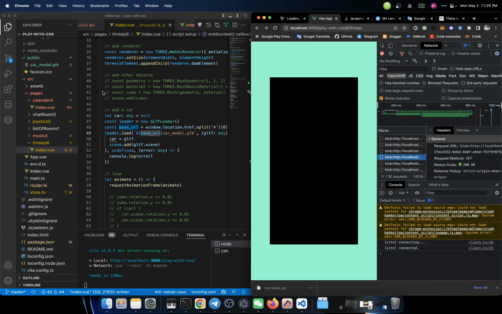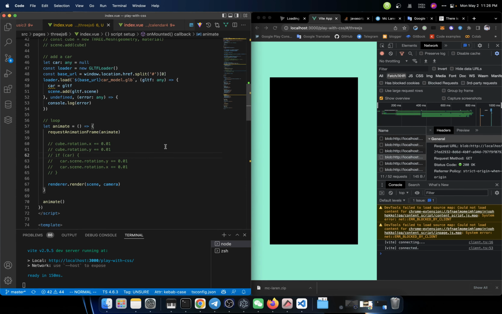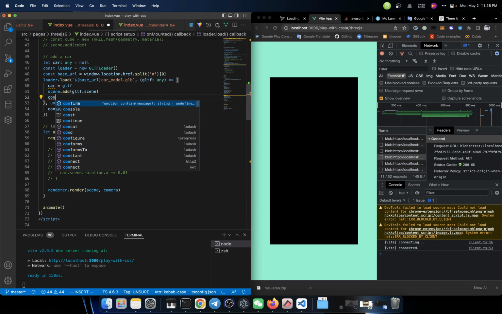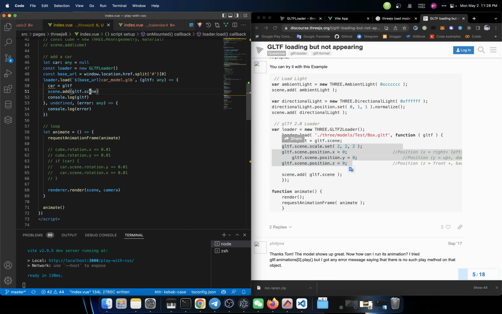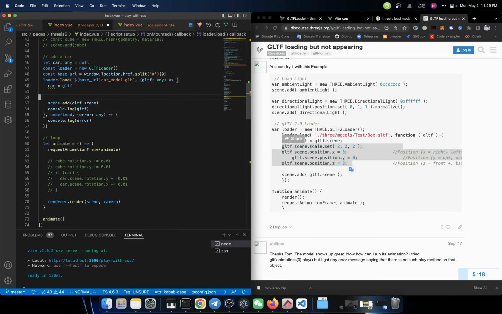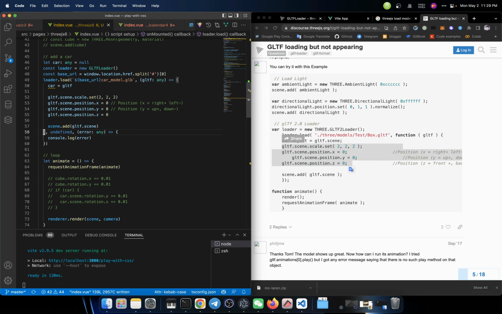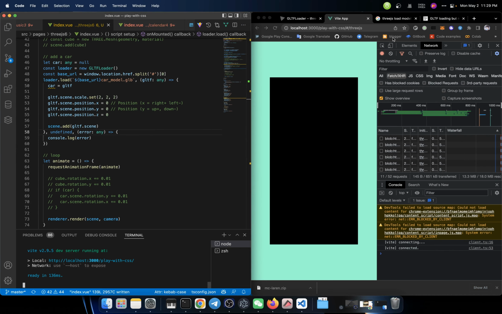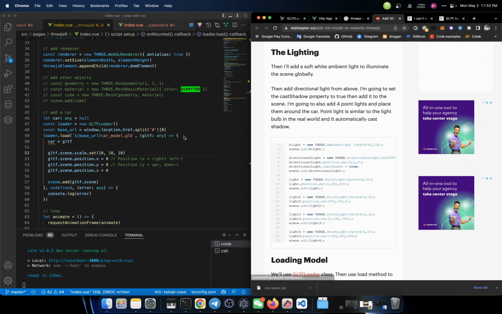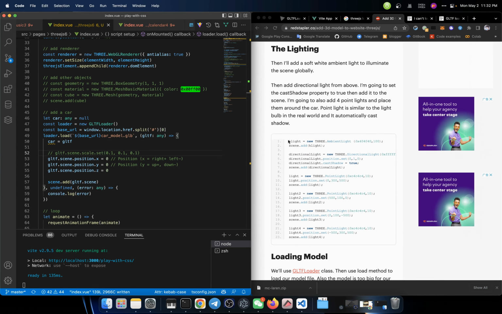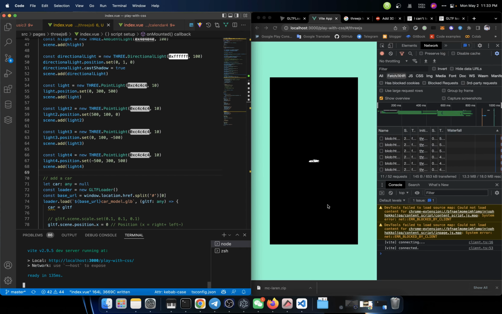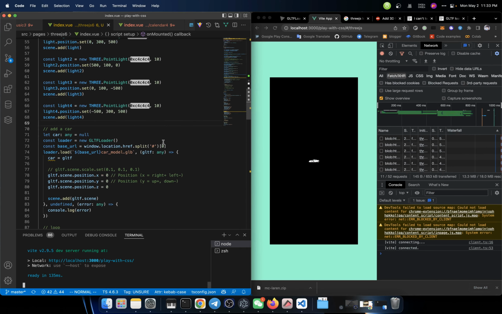But I didn't see the rendering somehow. Where's the problem? Well, maybe we should set the position and the scale for that model. No, I still couldn't see anything. It's probably because we didn't add the lights. So I'll just try to add some light to it by using this code. Oh, now I see the car, but it's too small.